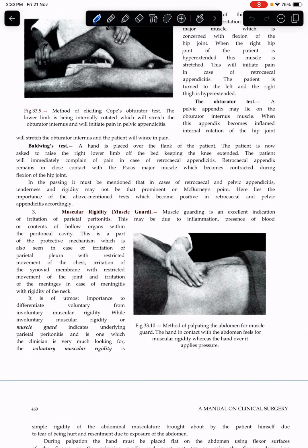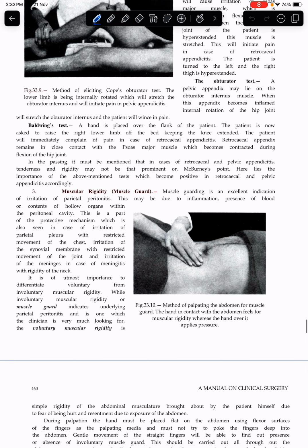In passing, it must be mentioned that in case of retrocecal and pelvic appendicitis, tenderness and rigidity may not be that prominent at McBurney's point. Here lies the importance of the above mentioned tests, which become positive in the retrocecal and pelvic appendicitis accordingly. Muscular rigidity में muscle guard.